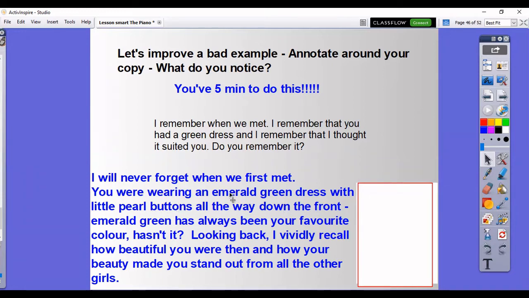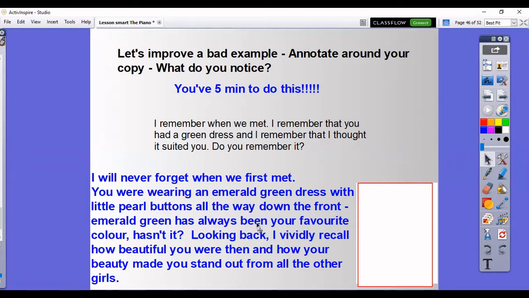Now, those of you that can remember your expanded noun phrases, where you have the noun, which is the dress, and you give a description in front of the noun, emerald green dress, and then you use a preposition after the noun, you've created an expanded noun phrase. And this is a really good example of one. You were wearing an emerald green dress with little pearl buttons all the way down the front. Now, I can picture that dress as I'm reading it. So hopefully that's what your description would do when you do your writing.